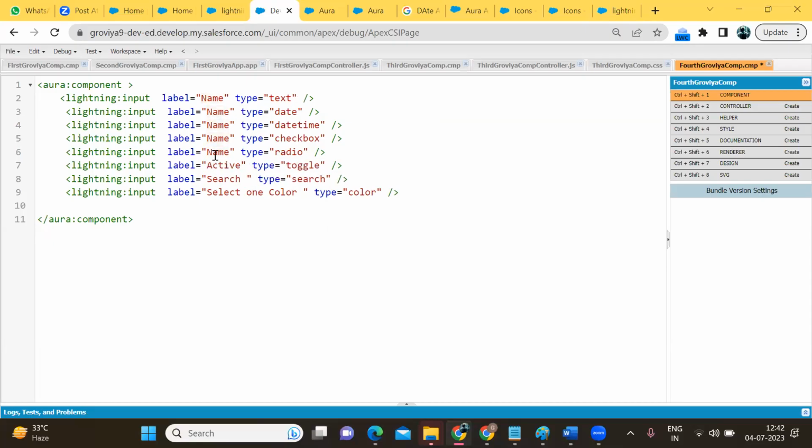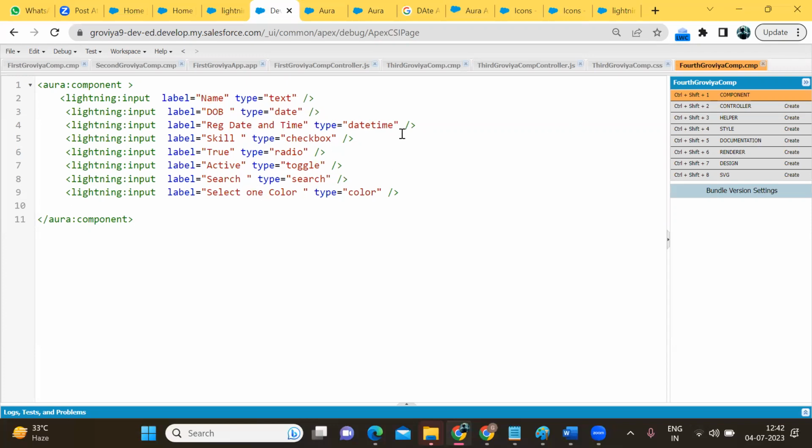Active, true, skill, registration date and time, DOB. These are the label names which will be displayed.